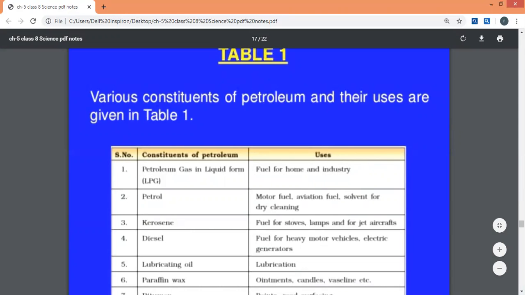So I end with the petroleum part. I just want to recall that we have discussed the story of petroleum, how petroleum was formed, the refining of petroleum, and the products formed after refining petroleum, that are the constituents of petroleum and their uses.